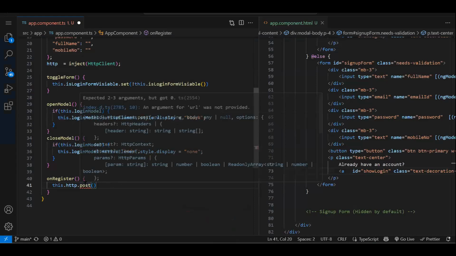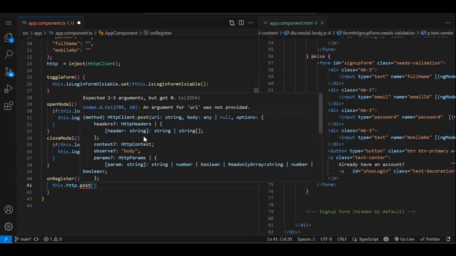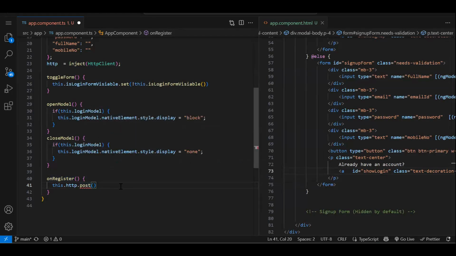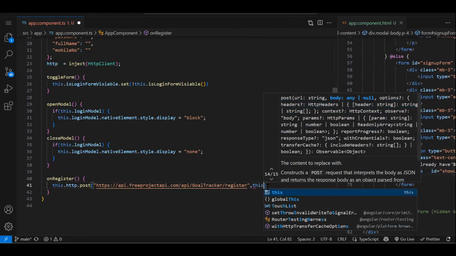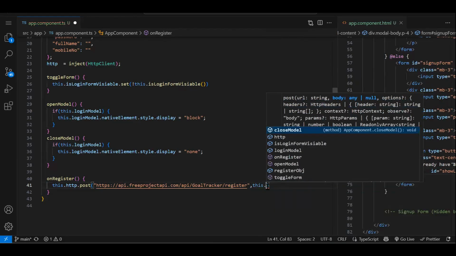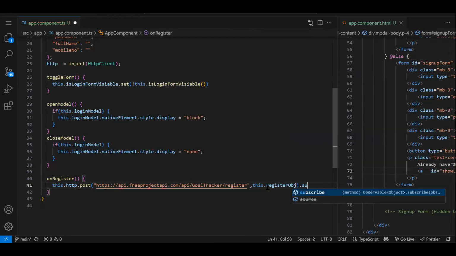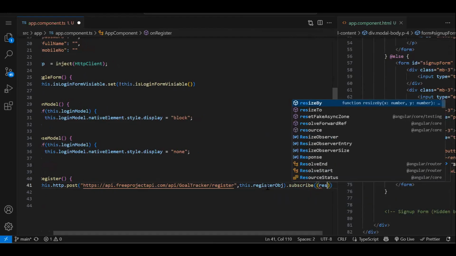So post function needs two mandatory parameters, URL and the body. Body means nothing but object. So URL again in the string format. Fine. URL, and then second parameter will be object. Object is nothing but the variable which we have created, and the same variable we have binded to the form also. So here we will get the data. So register object. Then we need to subscribe. Then only our API call will trigger.